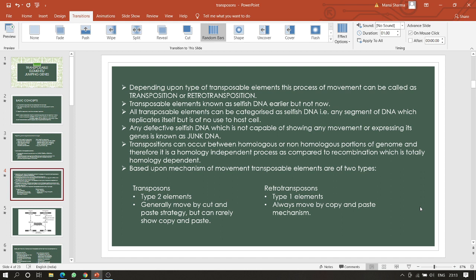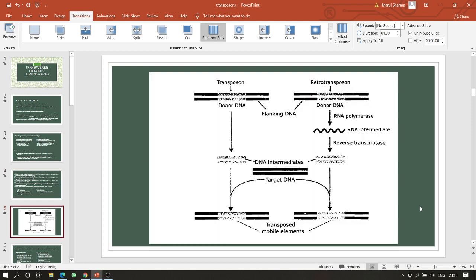Based upon mechanism of movement, transposable elements are of two types: transposons and retrotransposons. Transposons are the type 2 elements, generally moved by cut and paste strategy but can also show copy and paste, while retrotransposons are type 1 elements, always moved by copy and paste mechanism. In this diagram, we can see transposon.